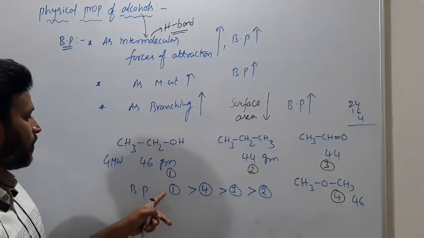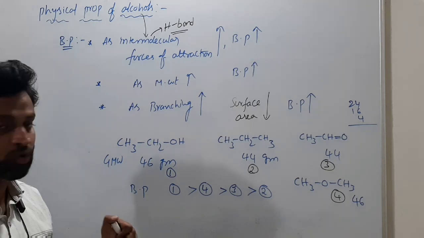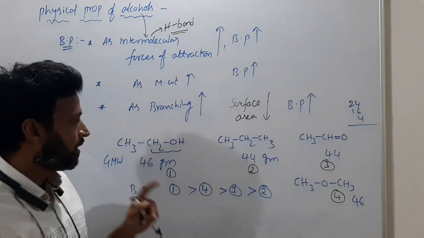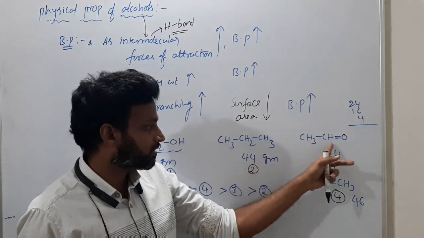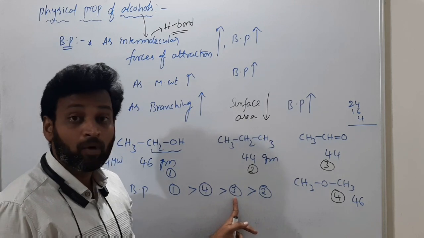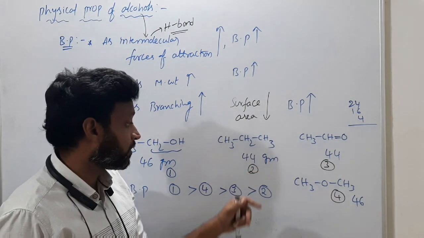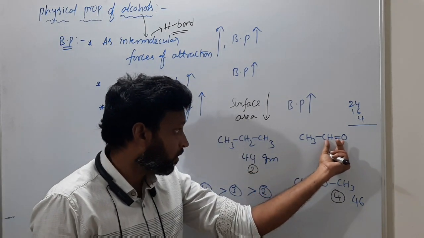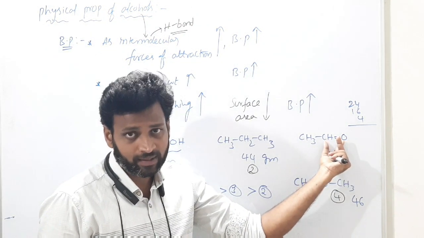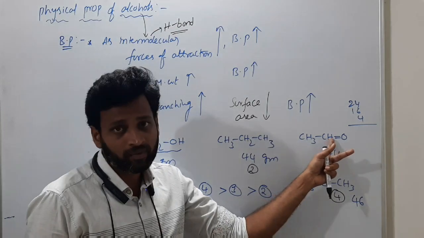Why is the boiling point of this alcohol more? Because alcohol has extra strength, that is hydrogen bond. Okay, but this is 44 and this is 44. Why does this aldehyde have more boiling point than the normal hydrocarbon? Yes, this C=O bond is polar. Certainly dipole-dipole interactions are there, so some extra van der Waals forces are there.